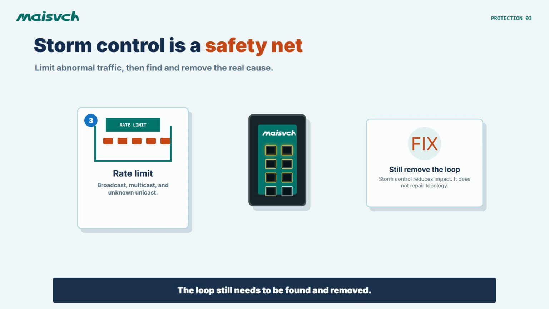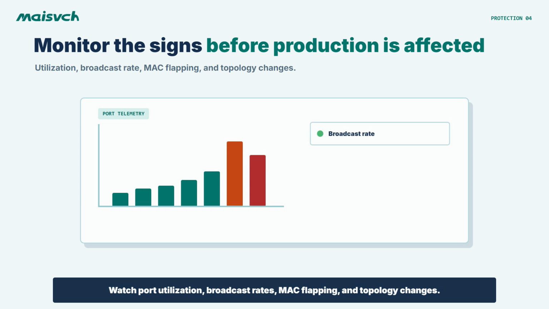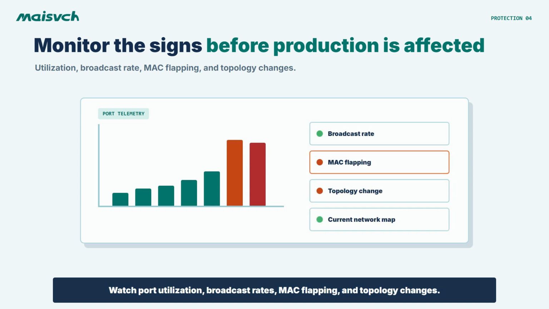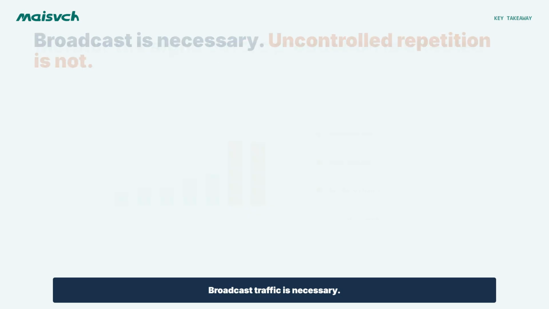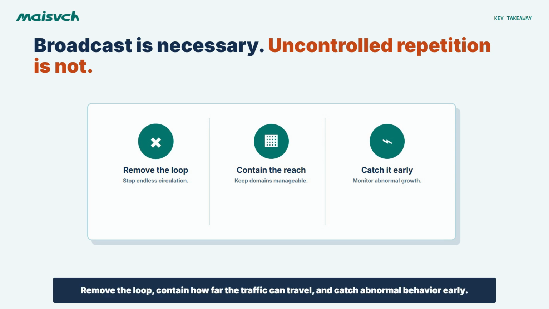Monitoring matters too. Watch port utilization, broadcast rates, MAC flapping, and topology changes. Keep the network diagram current, and investigate sudden growth before production is affected. Broadcast traffic is necessary. What brings the network down is uncontrolled repetition. Remove the loop, contain how far the traffic can travel, and catch abnormal behavior early.